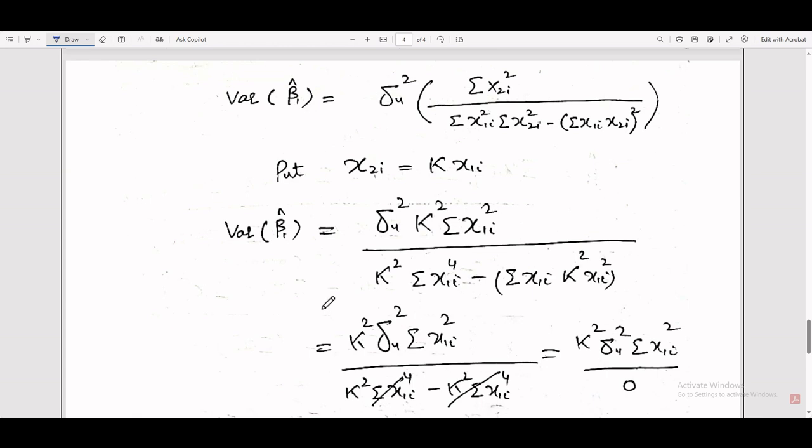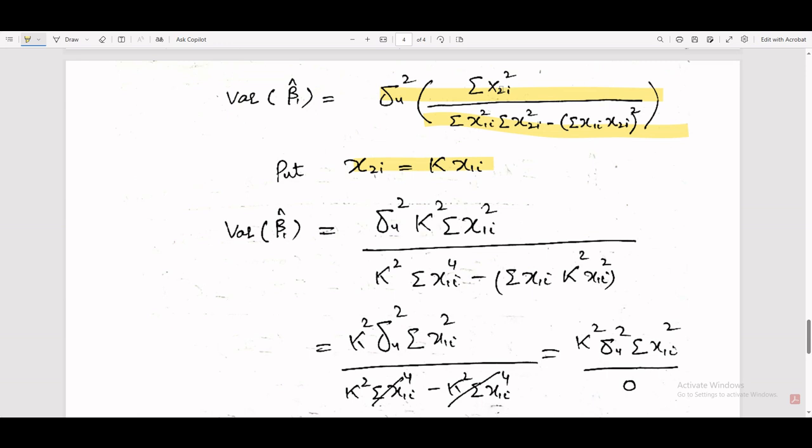Because there is collinearity among independent variables, there exist a number of solutions. Now we start. The variance of beta 1 cap is equal to sigma square sum of x2i square over sum of x1i square, sum of x2i square minus sum of x1i x2i whole square. This is the variance formula for beta cap. Our relation is x2i is equal to k x1i. Simply put, where you see x2i, put k x1i.